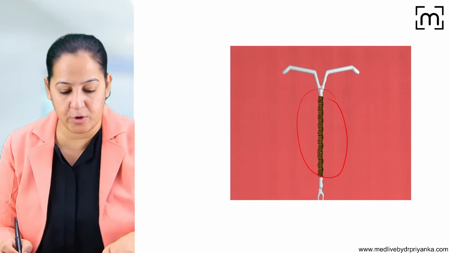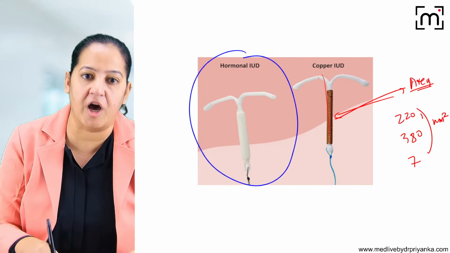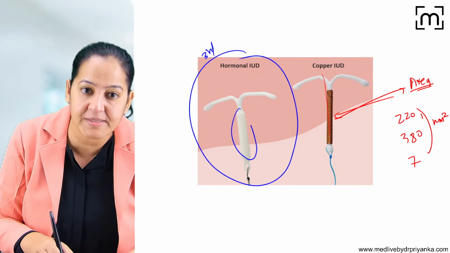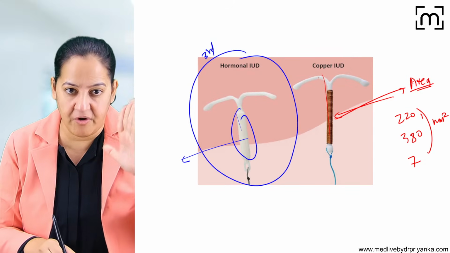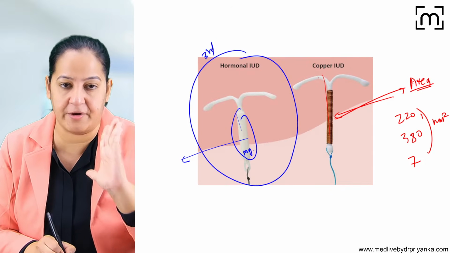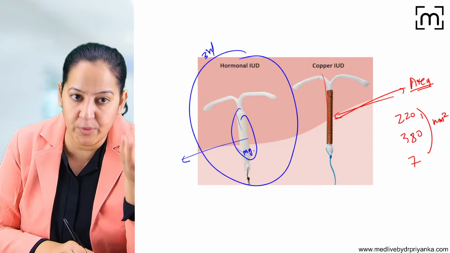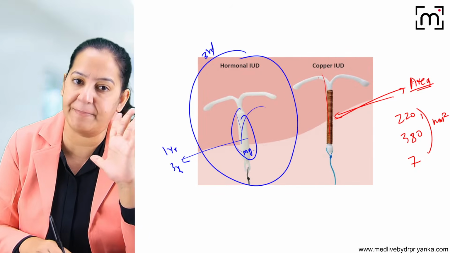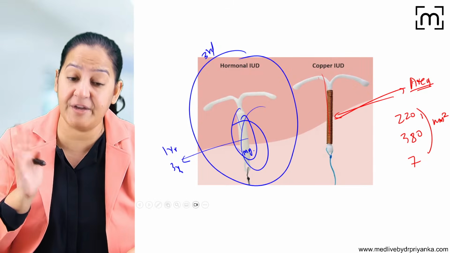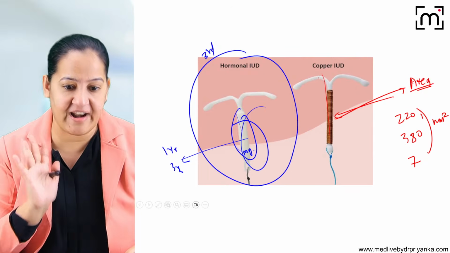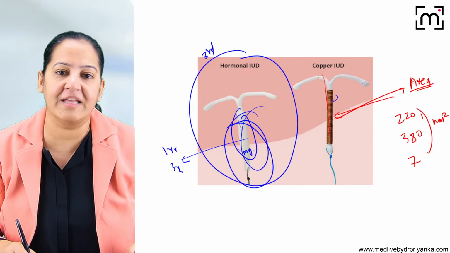You can see copper T contains the copper wrapping on that. Here you can see this one contains the hormone, the third generation. It contains hormone inside, and a little bit of hormone is released daily. So there is a fixed amount of hormone, that particular milligram of that particular hormone is present inside, and a little is released daily. So in the next 1 year, 2 years, 3 years, it will be completely depleted, and after that it has to be replaced. So it has to be taken out and another one inserted if the female wants to continue it. Okay, so there is a shelf life based on how much hormone is present inside. And copper T contains the copper wiring on it.